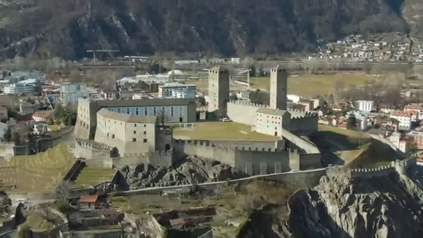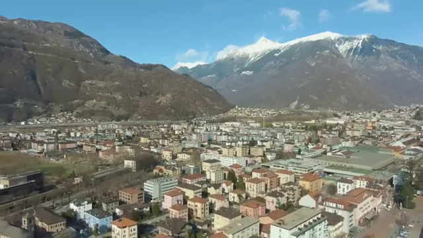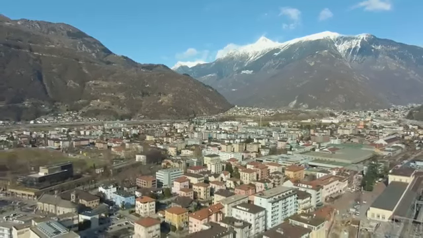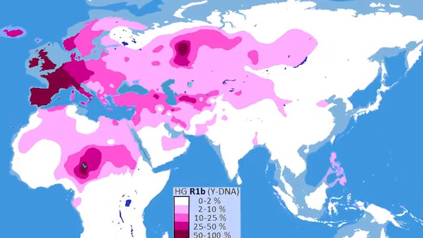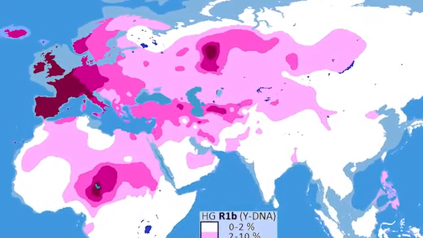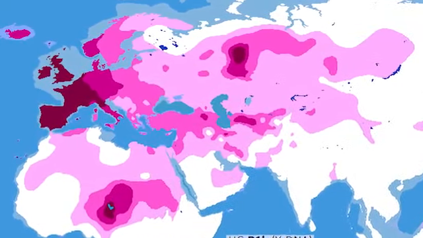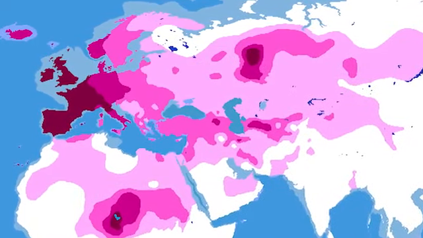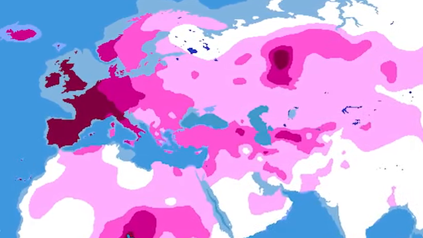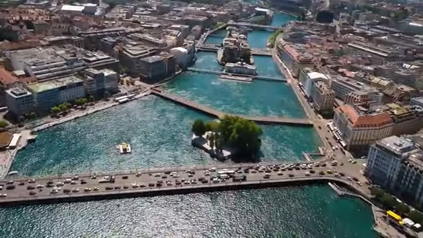Why is the Italian-speaking region closer to Spain than Italy though? Well, the study adds that the fact that the Italian-speaking subsample co-locates rather with the sample from Spain than with the sample from Italy might be attributed to the higher overall percentage of haplogroup R1b in Spain than in Italy. The fraction of R1b in the Spanish population corresponds better to the 70% R1b in the Ticino sample. So on the Y-DNA side at least, which is only one way to look at the genetics of a country, I should note, the Italian-speaking Swiss region is closer to Spain than Italy. Overall, this study found that the Swiss population was genetically closest to Western Europeans in general.